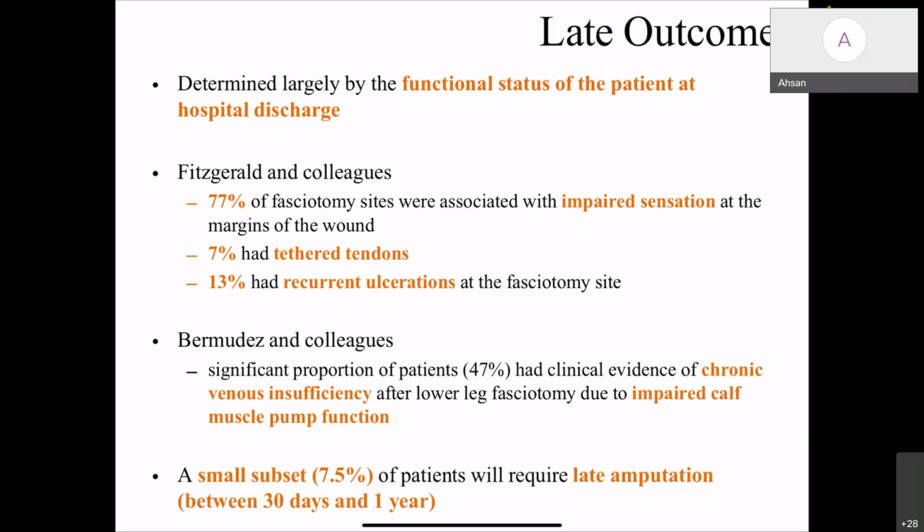Another interesting point is from a study by Fernandez and colleagues: a significant proportion of the patients had clinical evidence of chronic venous insufficiency after lower leg fasciotomy due to impaired calf muscle pump action. And a small subset of patients had a late amputation after 30 days and within 1 year.